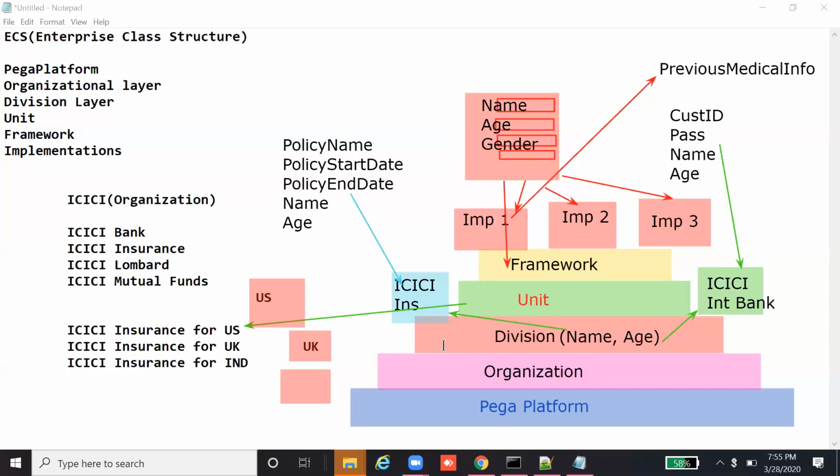Basically, this enterprise class structure will be designed by the lead system architect in any organization for building any kind of application. So as an LSA, we have to think about future scope, flexibility, reusability, extension of the application, and providing external services to other applications or communicating with other applications. In that scope, we need to think and implement the ECS.